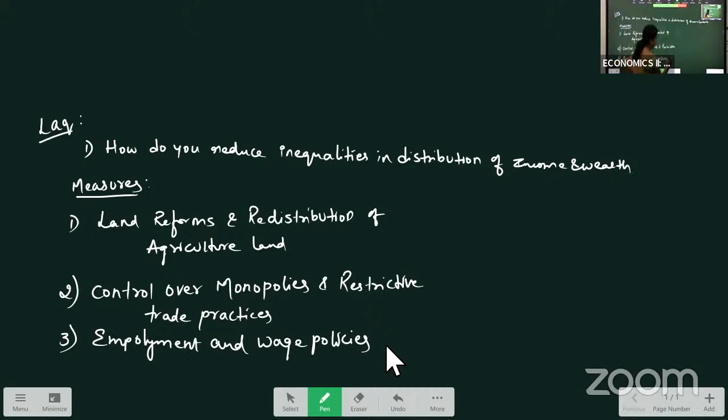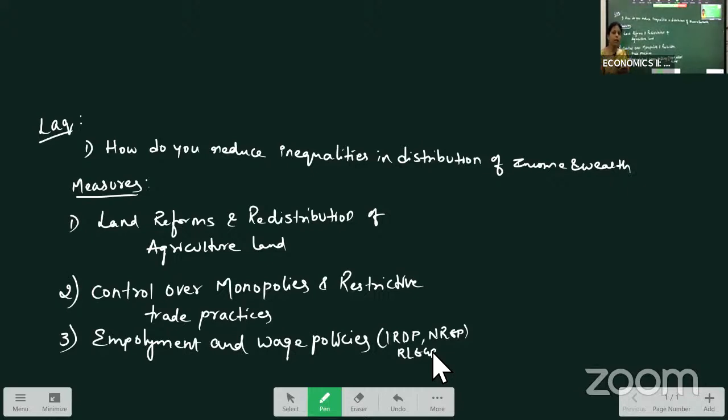Like IRDP, Integrated Rural Development Program, NREP, National Rural Employment Program, RLEGP, Rural Landless Employment Guarantee Program. What are these programs? These programs are introduced in rural areas where they create work for the unemployed people.